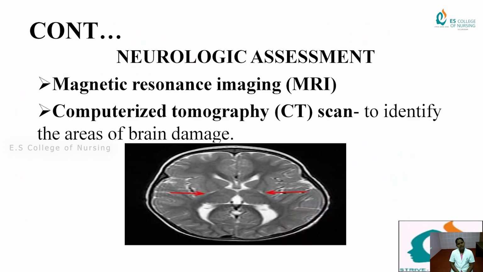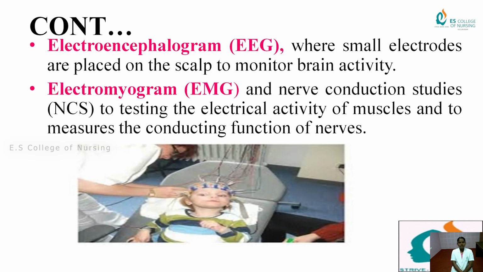Neurological assessment is done by MRI, magnetic resonance imaging, and computerized tomography scan to identify the area of brain damage. The EEG, electroencephalography, is done where small electrodes are placed on the scalp to monitor brain activity.